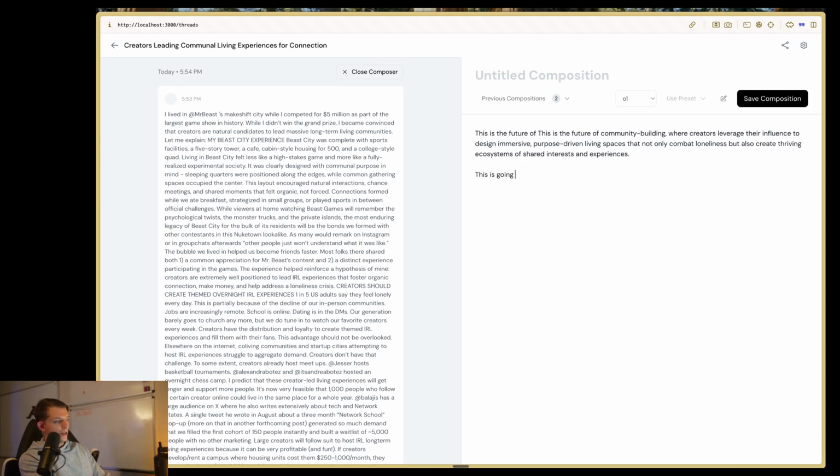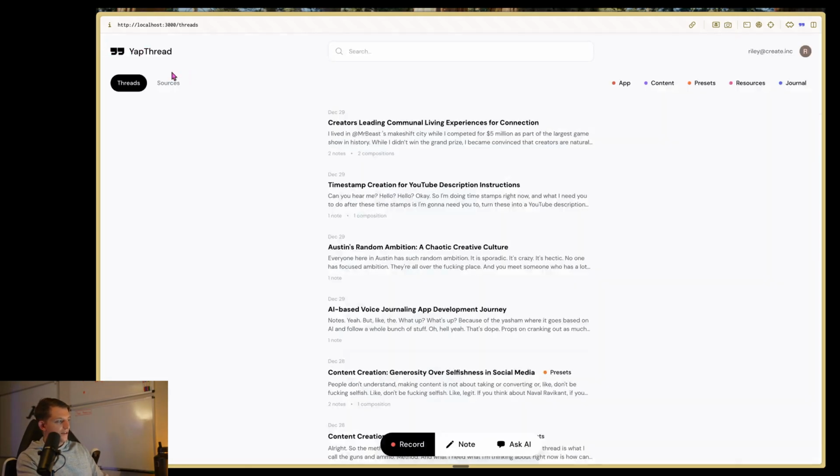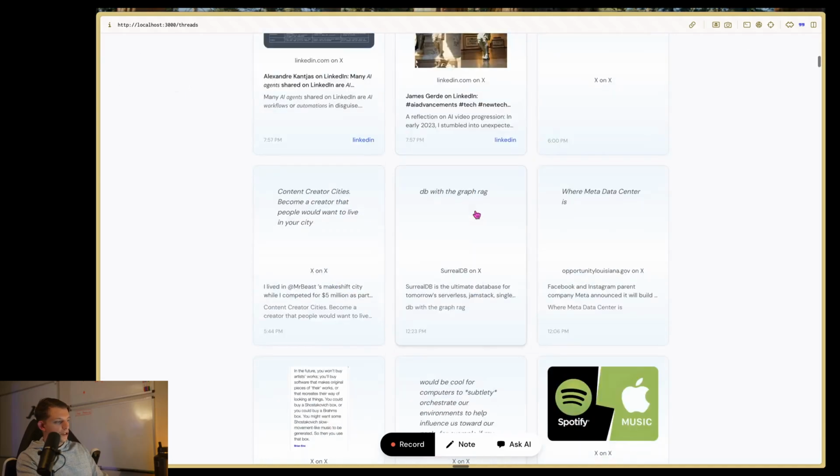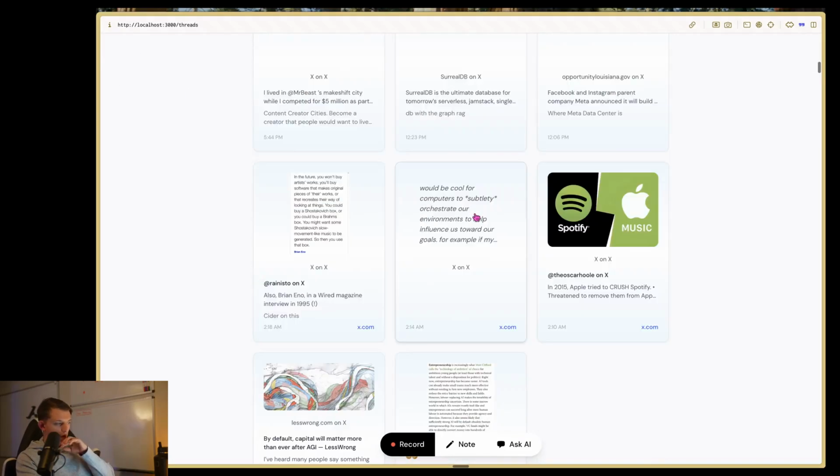This is going to be one of the most insane, and I spent my holiday working on this. This is just an early beta view, but we should have this out within the next 2 weeks, and this is called Yap Thread, and this is just what I've been working on. And that's it. You can save all your sources right here. Super proud of this app that we've been working on for about 2 months.